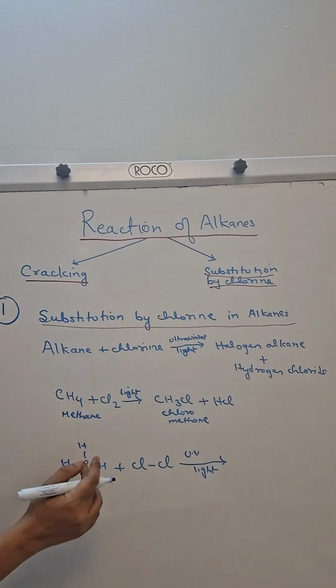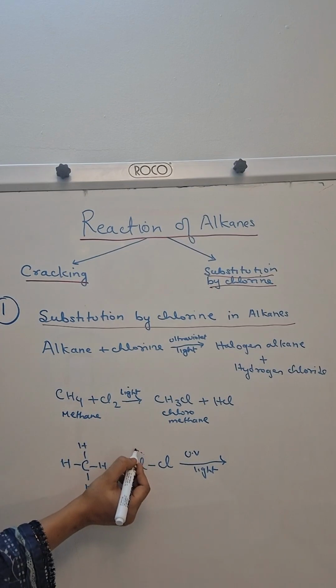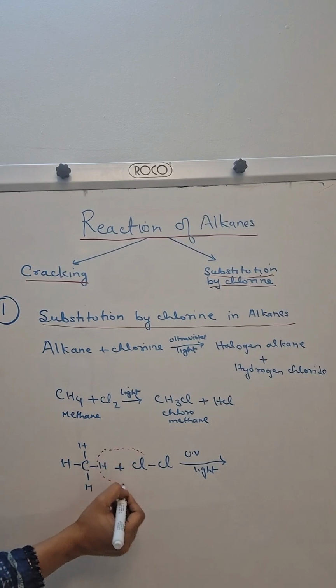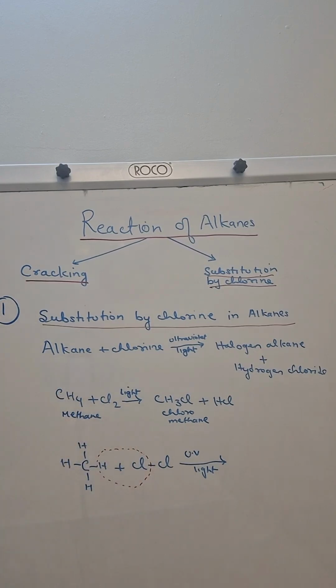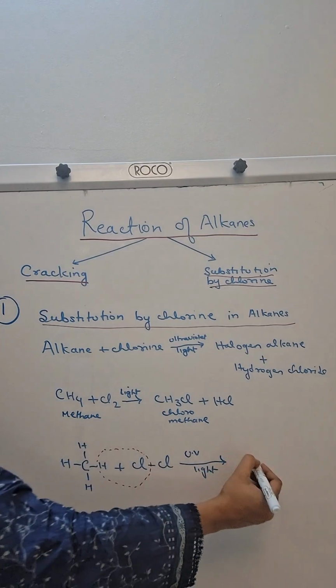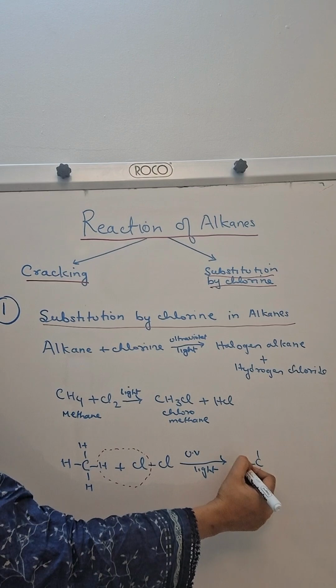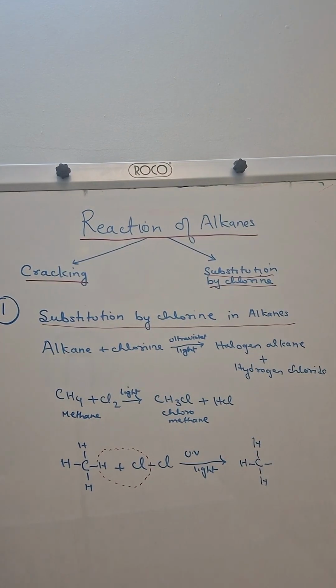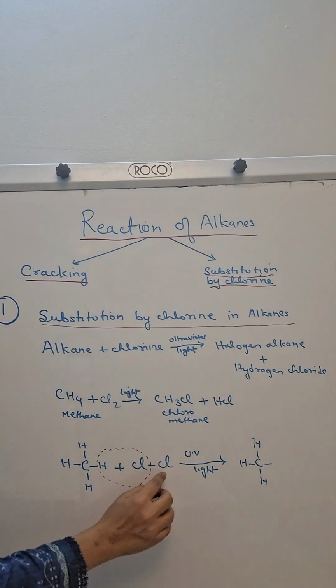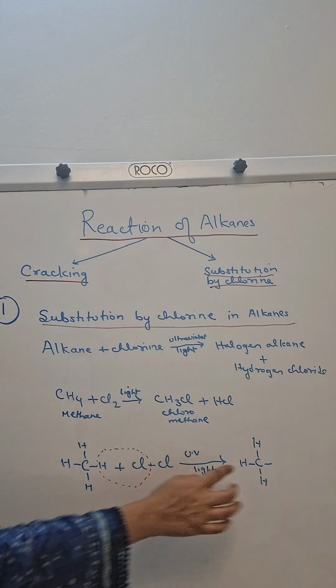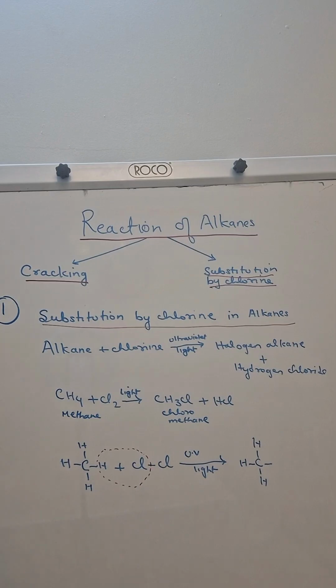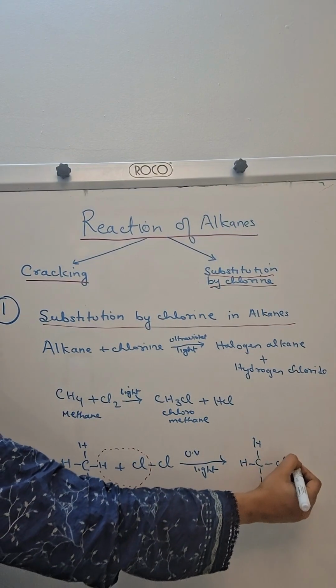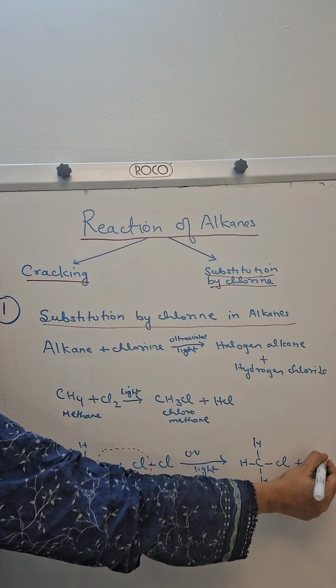This Cl bond breaks and one of the Cl will take one of the hydrogen of methane and the product will form like this, a carbon with 3 hydrogen and one bond is open. So to this bond, this chlorine will get attached. So chlorine will get attached here and HCl is out.